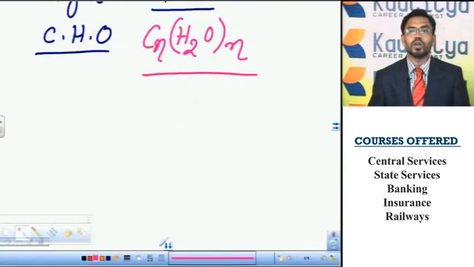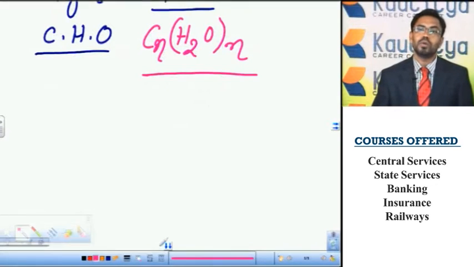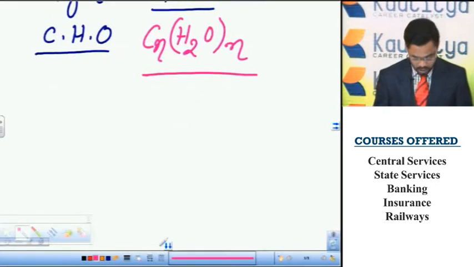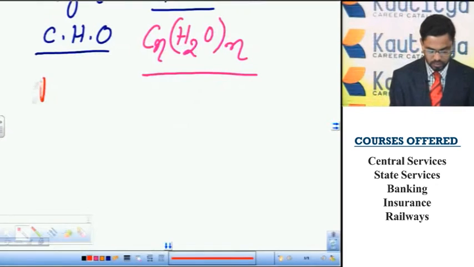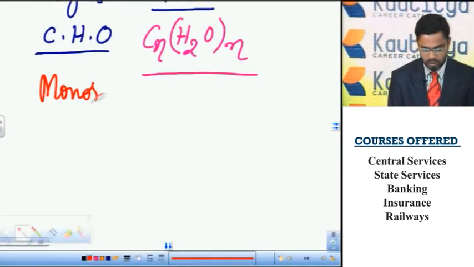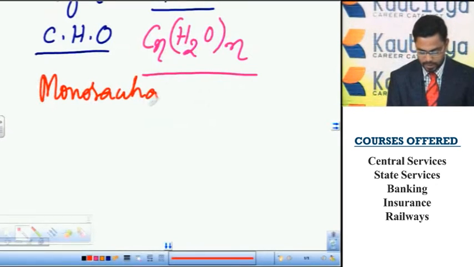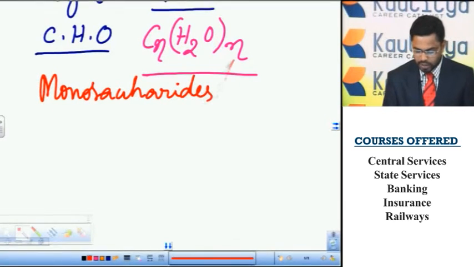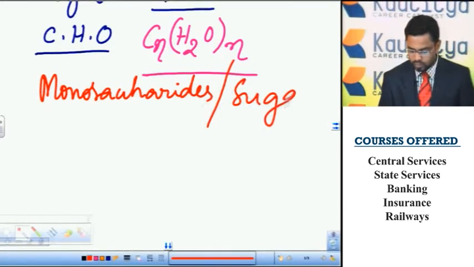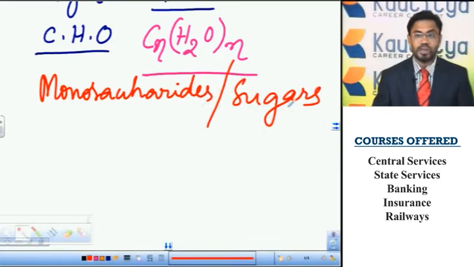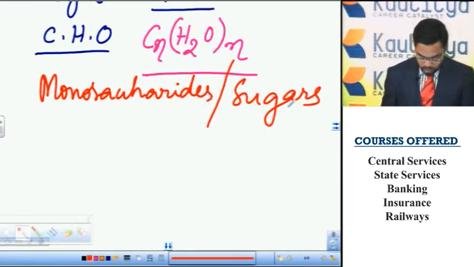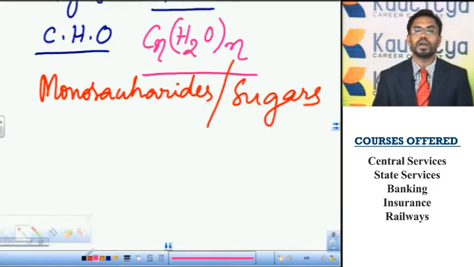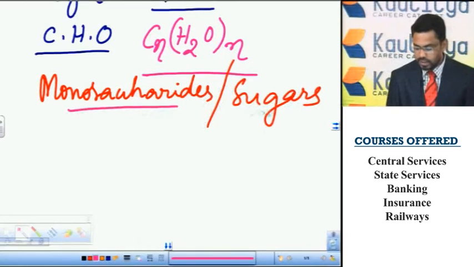The monomeric units or the simple form of carbohydrates are called monosaccharides. Simply they are also called sugars. Mono means single, saccharon means sugar.